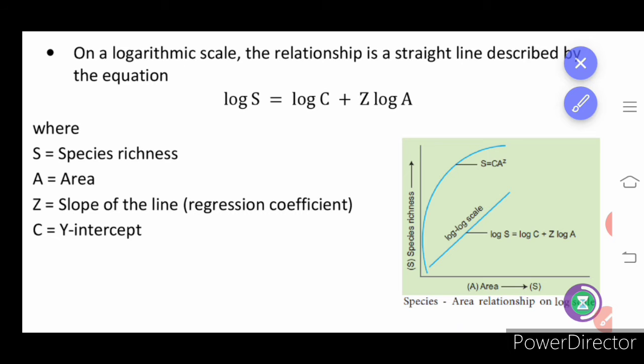So area and species richness. Increase in the space does not mean that it will allow the number of species to grow. Area does not matter, only the climatic condition and availability of food matter for the species to increase in number. Next we have about